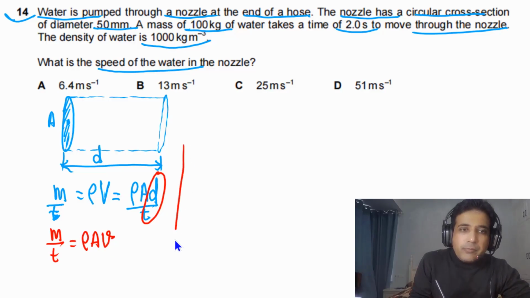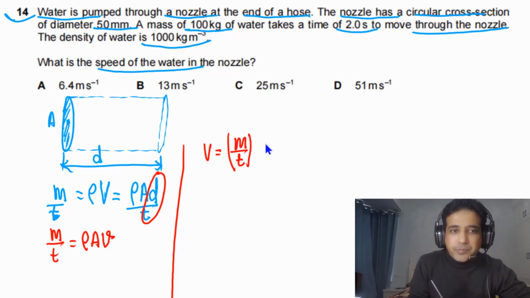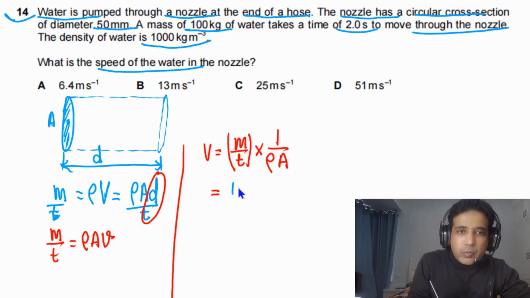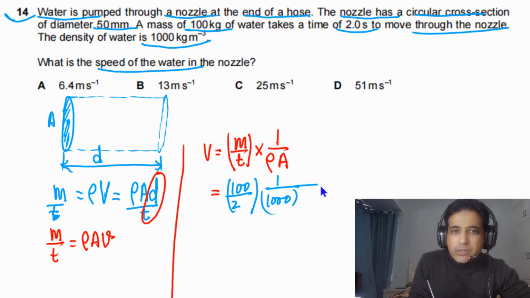And for this question, we need to calculate the speed of water. So we can simply say speed is mass over time taken for the water to travel from here to here, divided by density times cross-sectional area. And now we need to plug in values. In this case, we have mass equal to 100 kg. Time taken is equal to 2 seconds. Density of water is 1000. And the cross-sectional area we need to calculate.